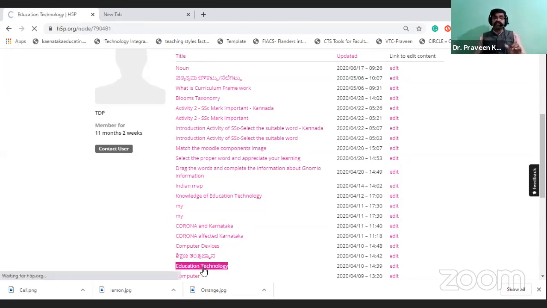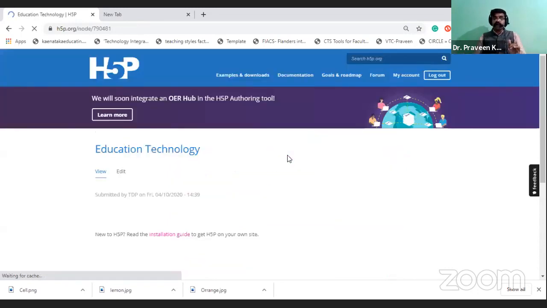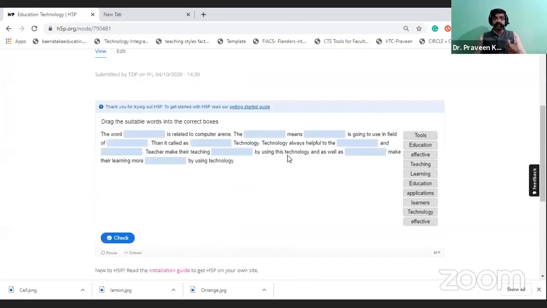Okay, so this is one type of e-content. See, observe the screen. I think it is visible. Is it? So just observe this. This is one example for drag and drop.